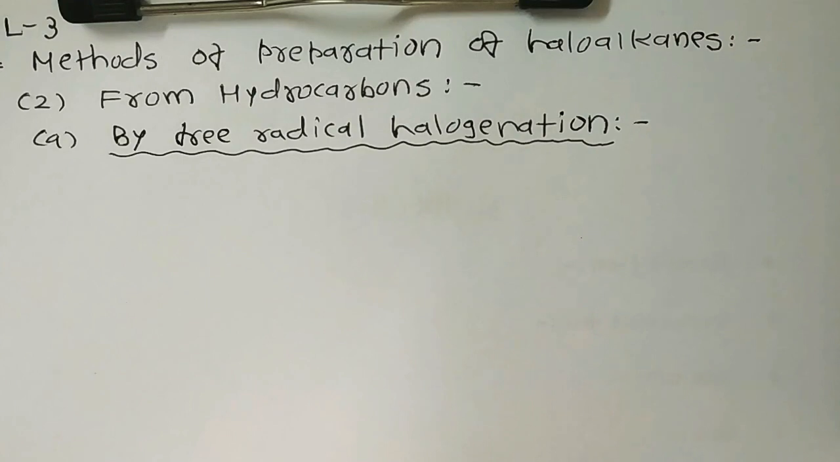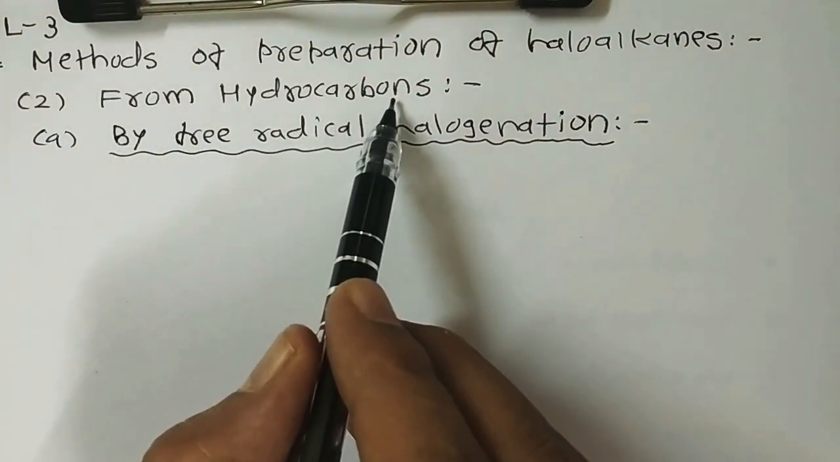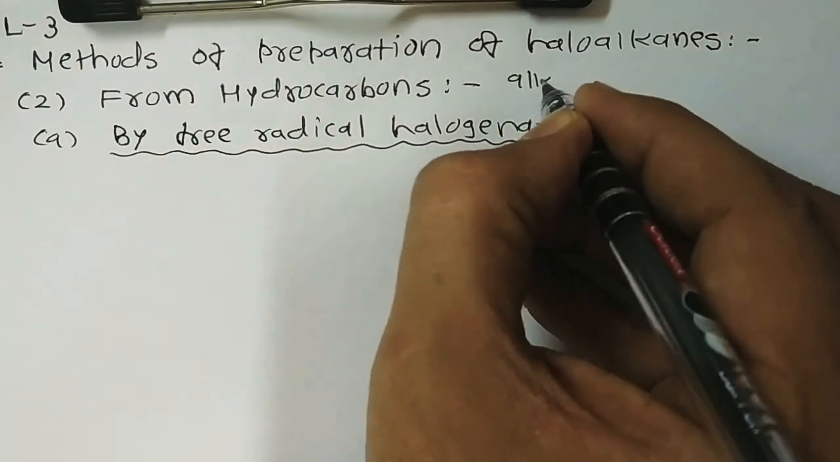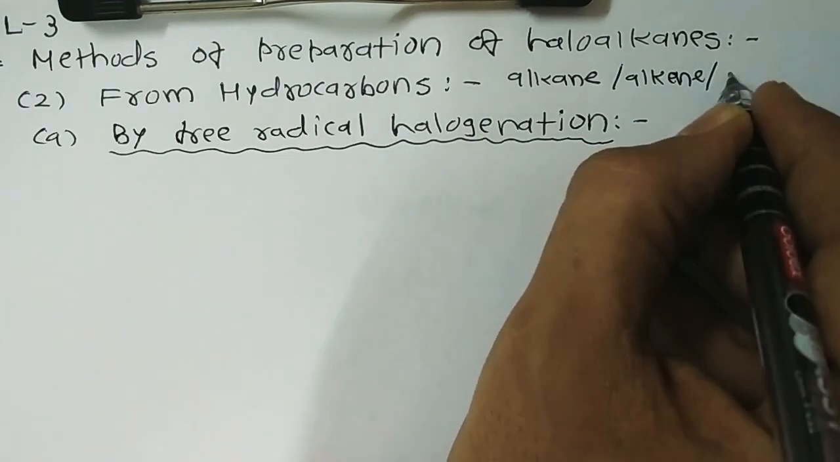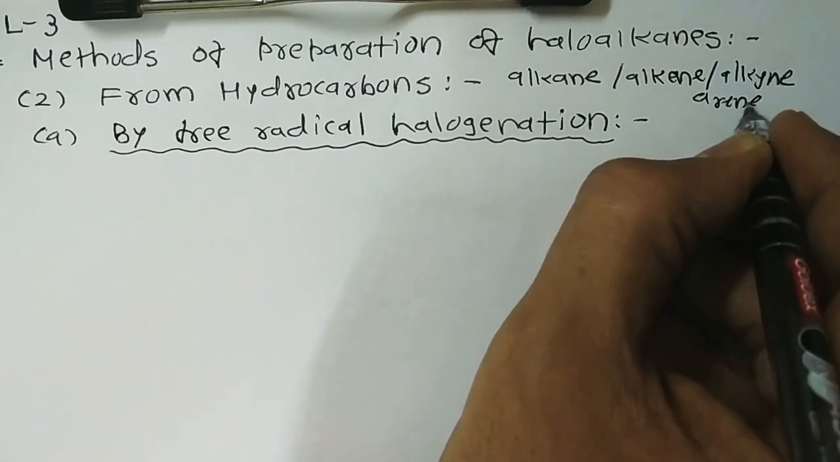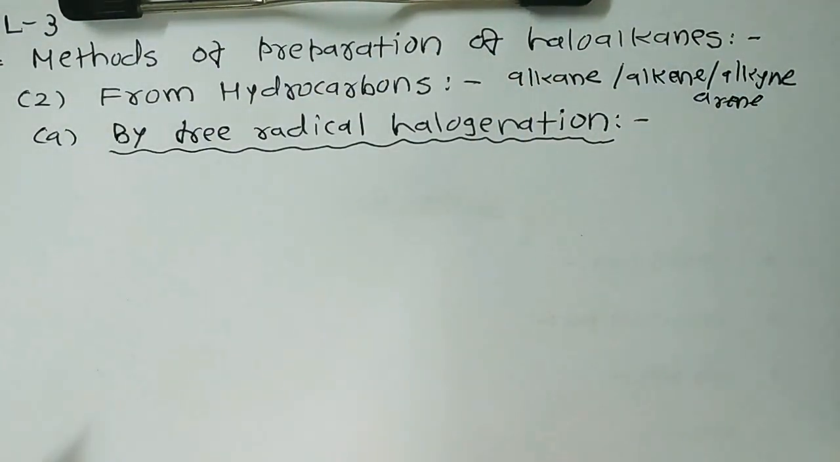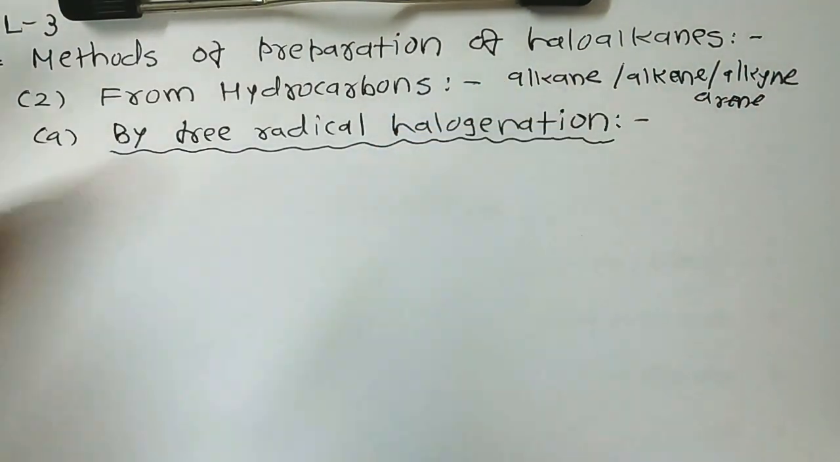Now we move to another session: methods of preparation of haloalkanes, as well as haloarenes too, from hydrocarbons. As the title suggests, hydrocarbons mean alkane, alkene, alkyne and arene. But our NCERT syllabus gives such a scenario, because all these reactions cannot be performed in our textbook in this chapter, right?